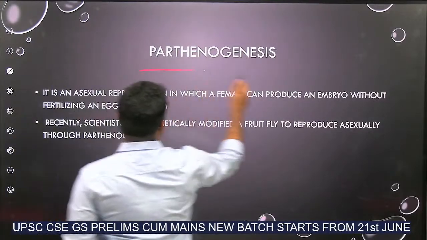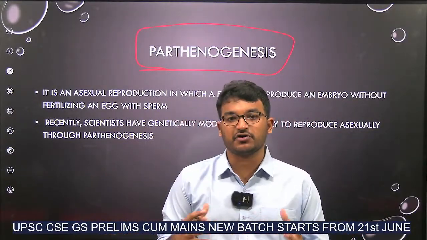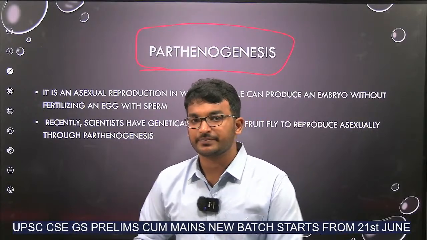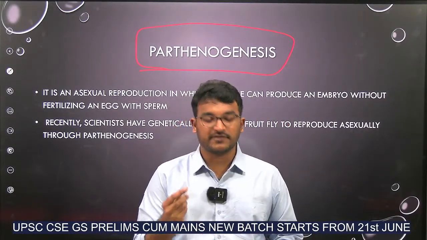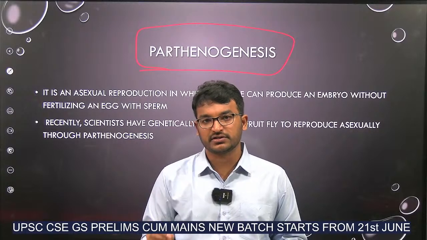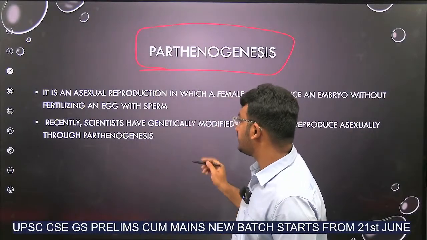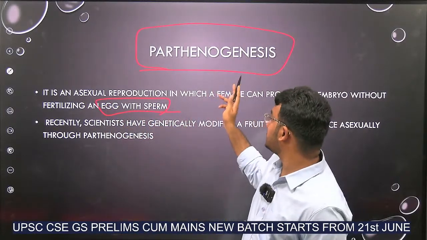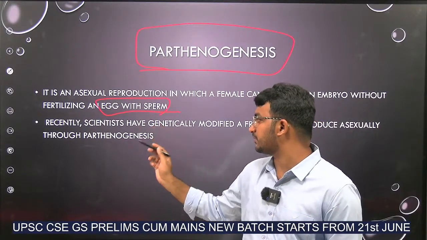Next, parthenogenesis. I have selected the topics from the last one year which are relatively higher in news and which are also important for our exams. Okay. Parthenogenesis. What is this parthenogenesis? We all know that for the formation of a child, or the next generation product, be it a plant or animal, some sexual activity is needed. It means there is need of fertilization of egg with sperm, but in this process called parthenogenesis, there is no need of fertilization of egg and sperm.